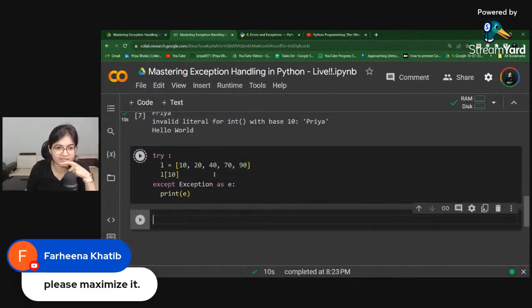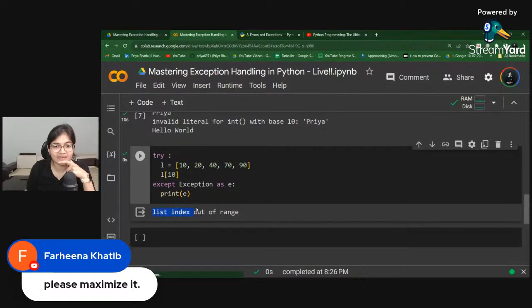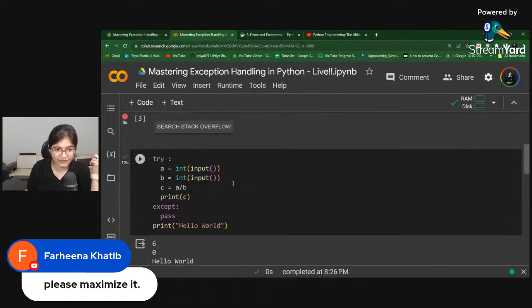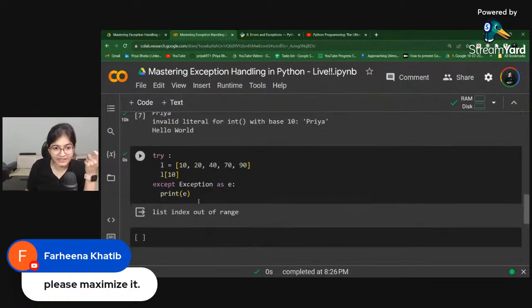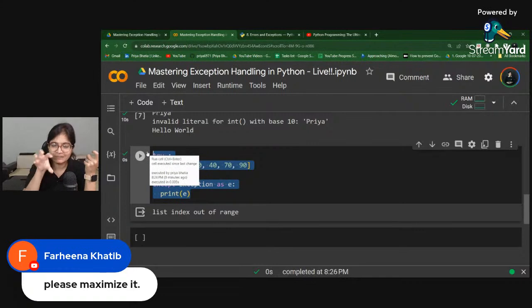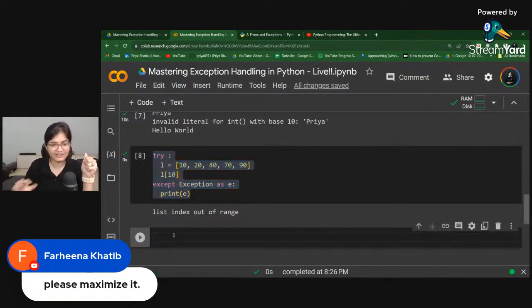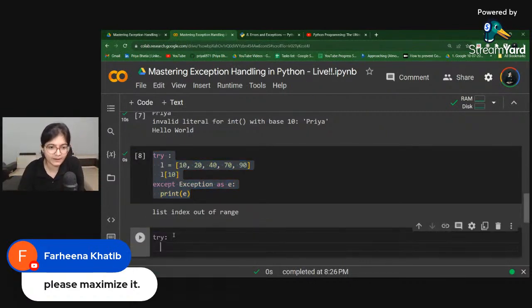If I run this, what is happening? You're getting list index out of range. So if you just pass it, just like the way I have done in the very first part, you will not get the point where you're going wrong. But if you do it like this, your problem of stopping the code at that point will get resolved, and you will also get an idea of what kind of exception it is. Isn't it amazing? Similarly, let's say I'll create one dictionary here. I'm trying to present a few use cases so that you understand this exception part, and then we will move ahead in this session.